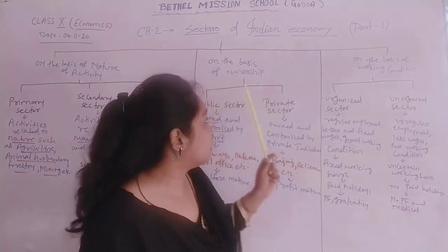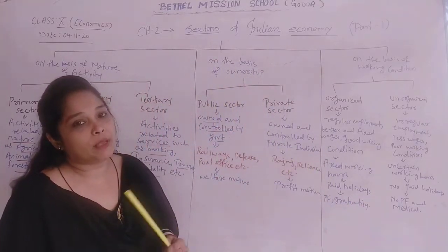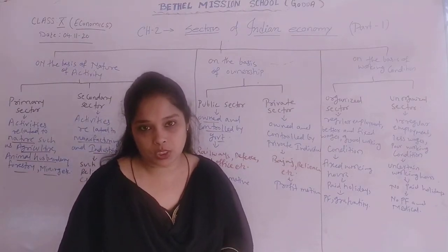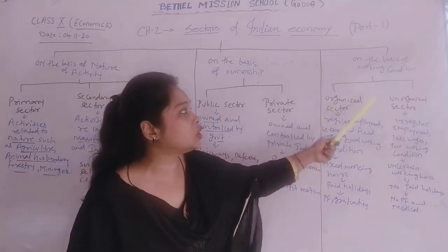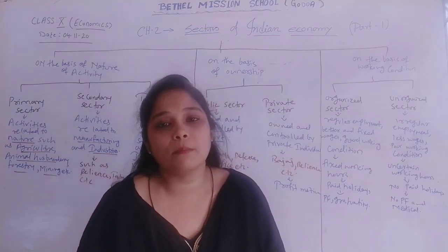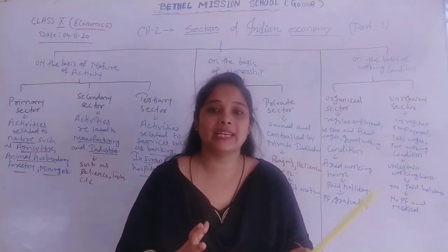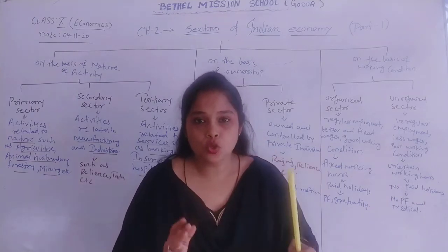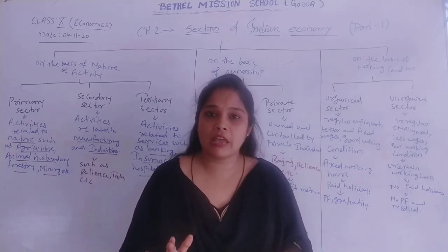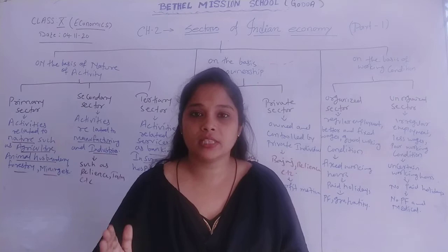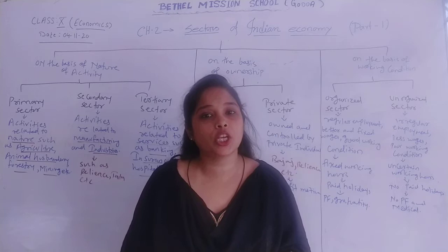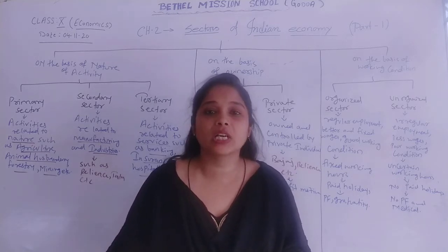Second one is on the basis of ownership. That means whether ownership is with the government or with private individuals. And third one is on the basis of working condition. What is the working condition which a sector provides to the employee? So that is also one kind of classification. So we have three different classifications: first on the basis of nature of activity, second on the basis of ownership, and third on the basis of working condition.